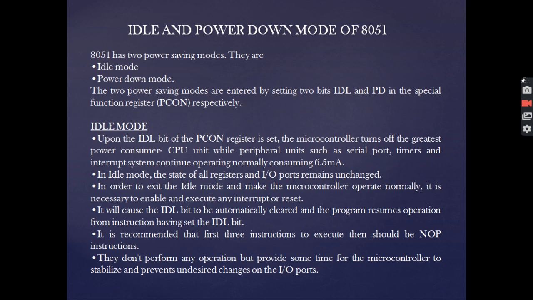Now what is basically the idle mode or power down mode? In the idle mode, the PCON register is set and the microcontroller turns off the greatest power consumer, the CPU unit, while the peripheral units such as serial ports, timers, interrupt system all are working normally and consuming about 6.5 milliamperes of current. In this mode, the state of all the registers and interrupt ports remain unchanged, and in order to exit from this mode, to make the microcontroller operate normally, it is necessary to enable and execute any interrupt or reset.